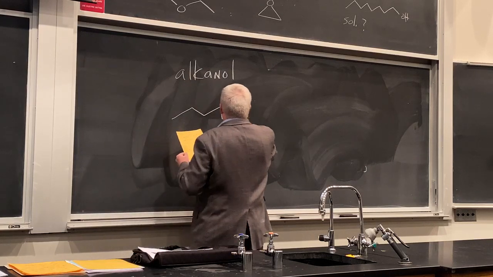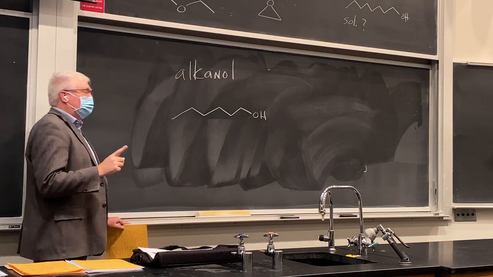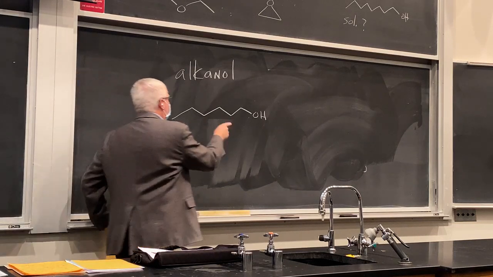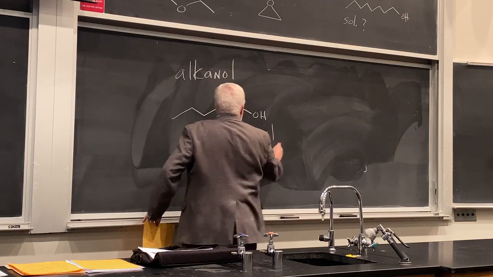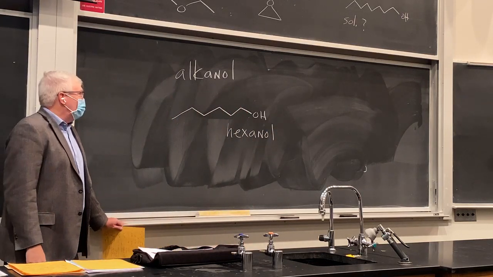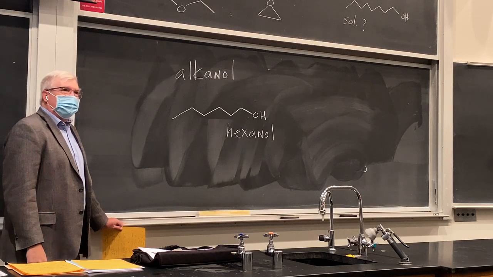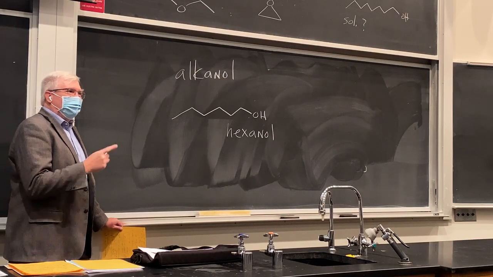So something like this would be, identify the parent chain first, right? Hexane, and then hexanol. Or hexyl alcohol, you could say, is a common name, but hexanol would be the IUPAC name. Is anything missing, though, on this name? Is that the name of that compound? What else do we need here?